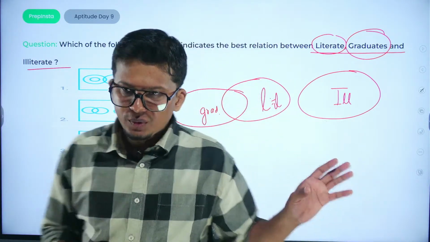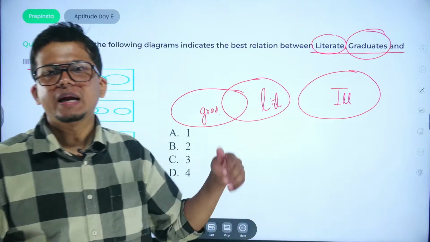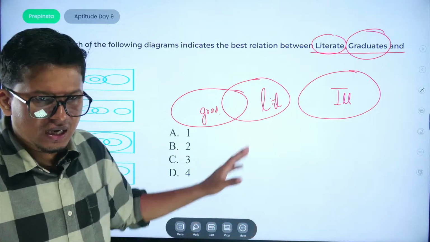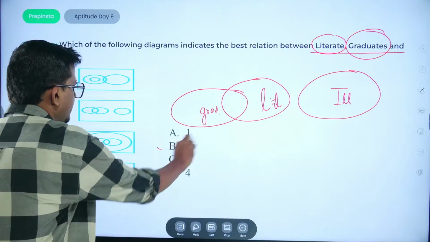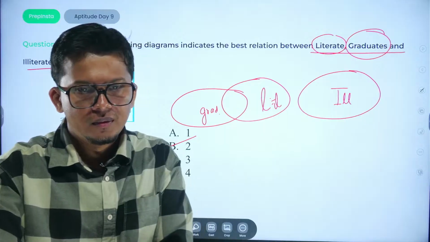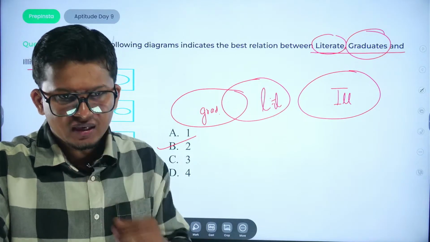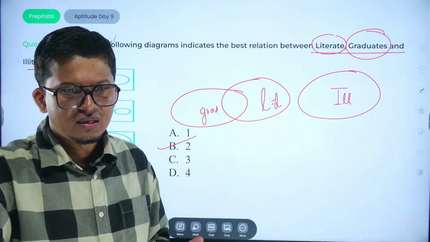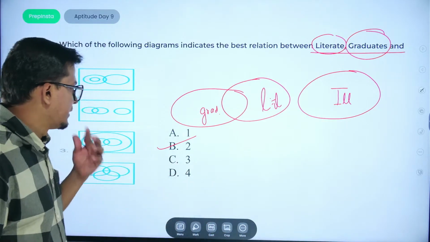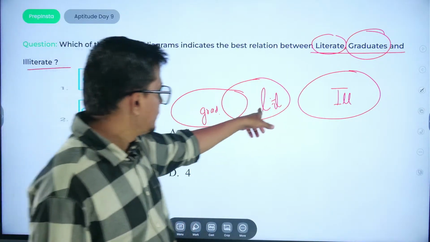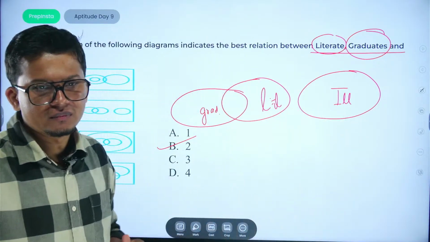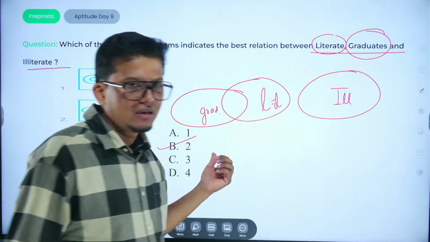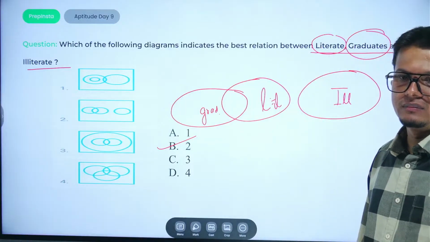ठीक है, अब जो पढ़े लिखे होंगे literate होंगे, there is a possibility that they might have done their graduation. There might be possible that they have left their academic studies in between. So right answer would be option number B. Okay, the rising phoenix is writing option should be first because whosoever is graduate is a illiterate. But there is a different point here because we have to relate with literate and illiterate as well. Okay, illiterate will having a different particular diagram, literate will have a different particular set of diagram.